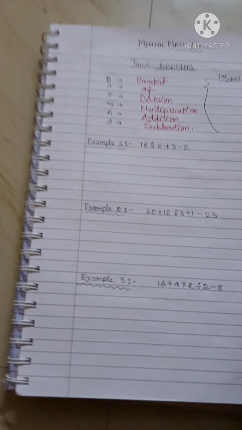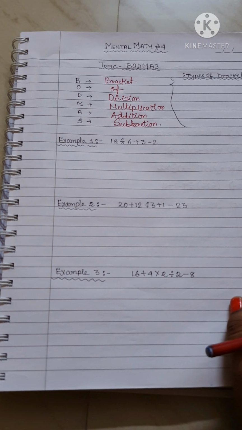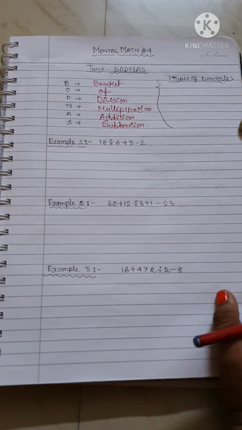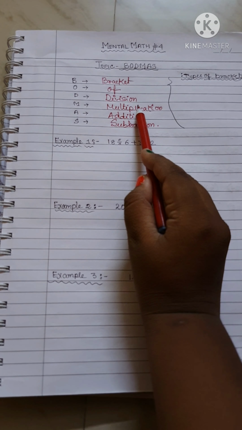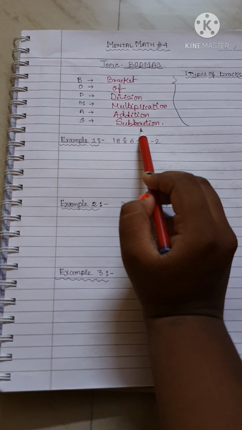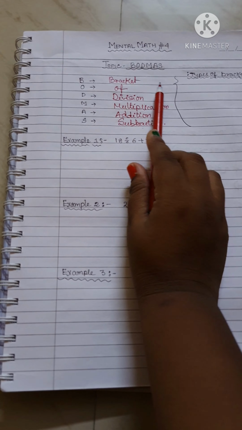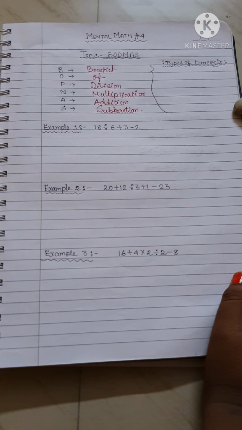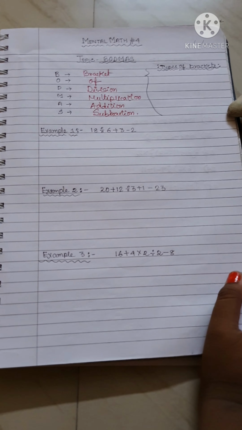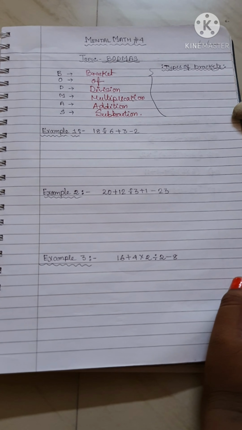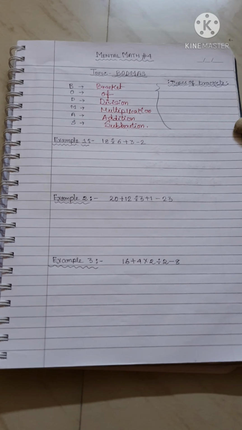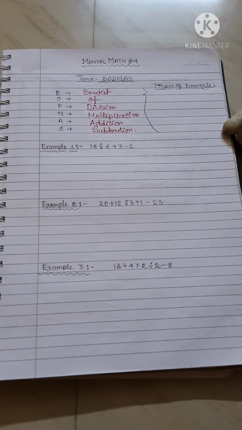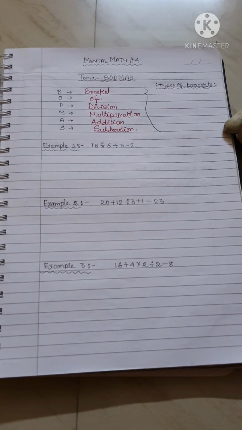So, why should we learn BODMAS? Because in a sum, if you find all the operations are there, like division, multiplication, addition, subtraction, of, bracket, then you may get confused about which one you will do first and which one you will do last. At that time, if you follow the BODMAS rule, then you can easily find out which operation you have to do first and which operation you have to do next.